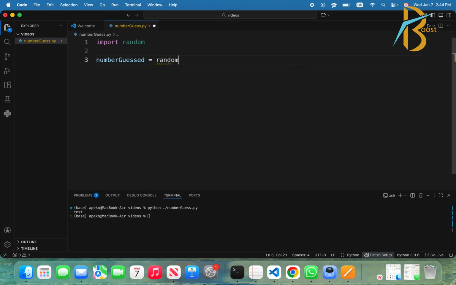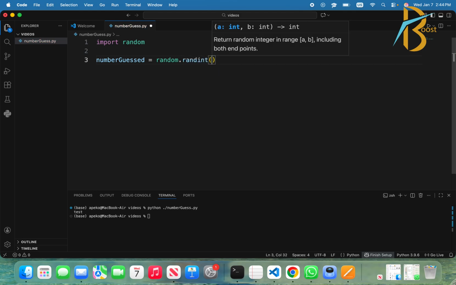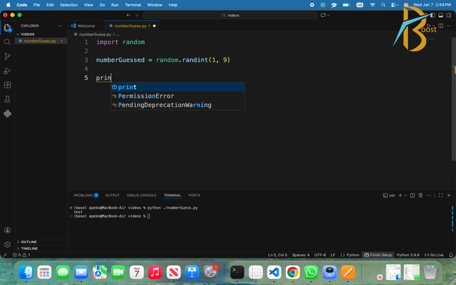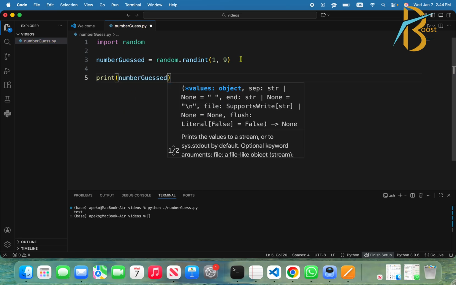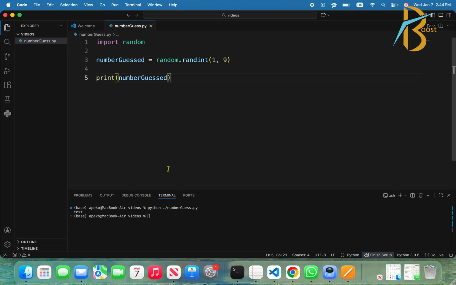We will use random.randint, with the lower bound and then the upper bound. The lower bound will be included, and so will the upper bound, so the computer can choose 1 as well as 9.